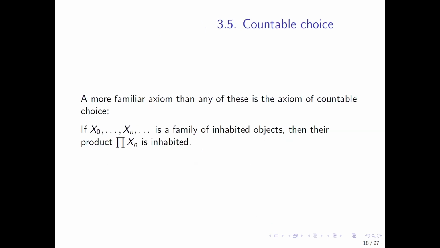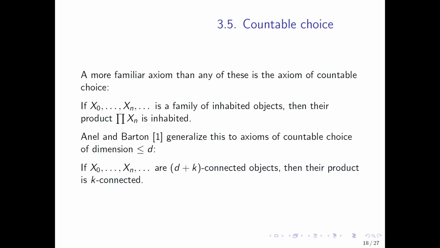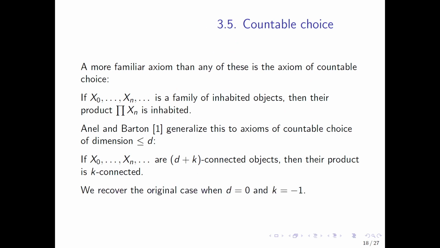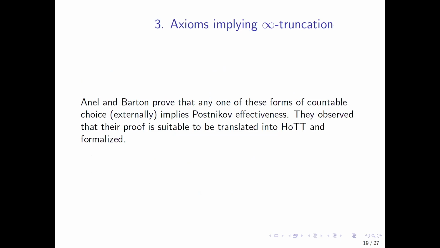Last axiom, we're sort of getting up to time. Countable choice says that if we have a family of inhabited objects, then the product is inhabited. Snell and Barton, in this preprint, generalize this to what they call the axiom of countable choice for dimension less than or equal to d. This means that taking a countable product decreases the connectivity of some types by at most d.